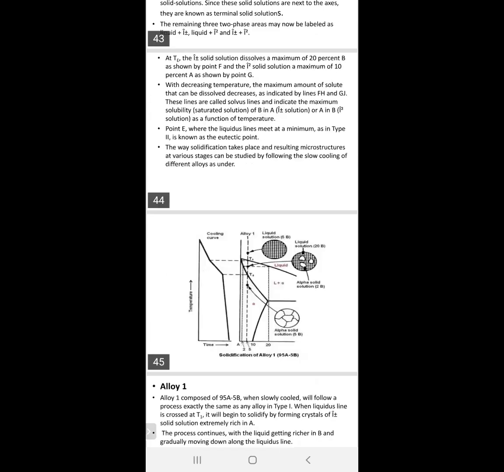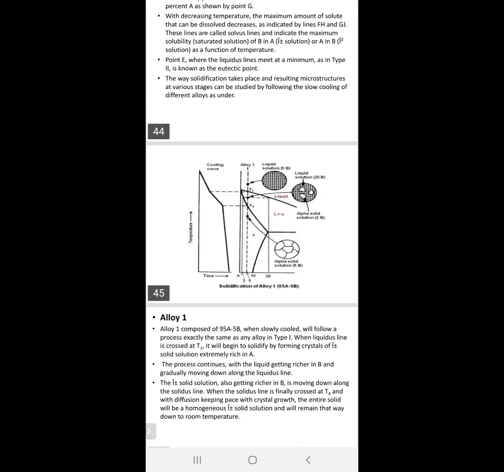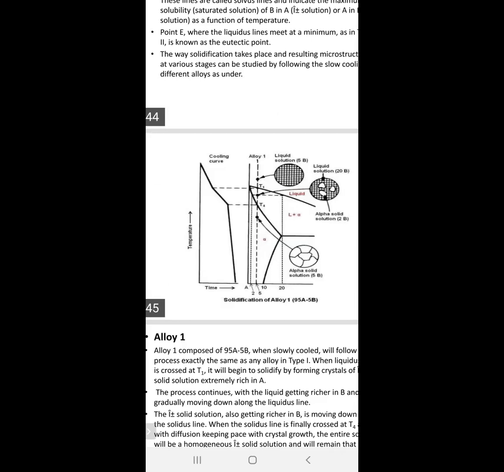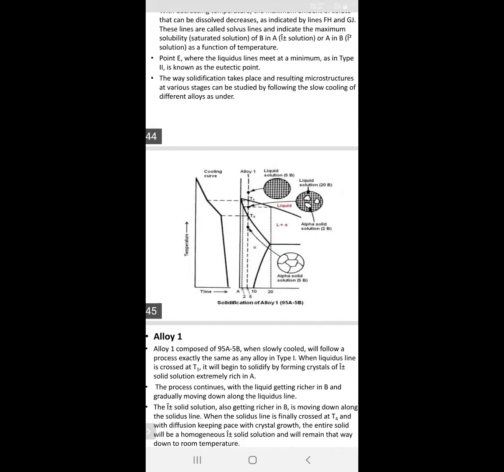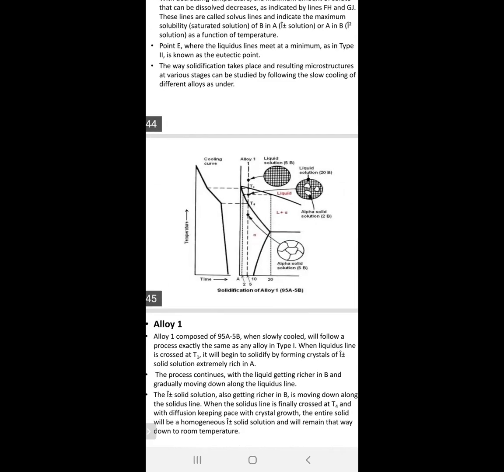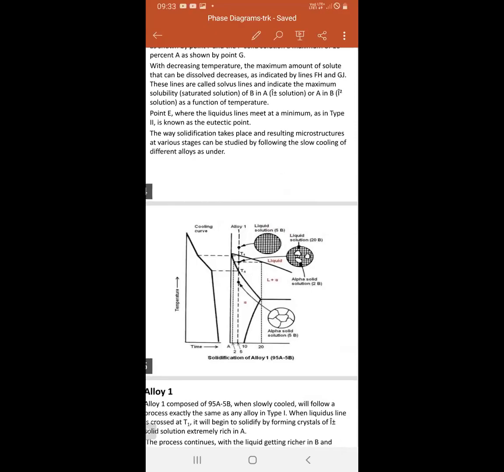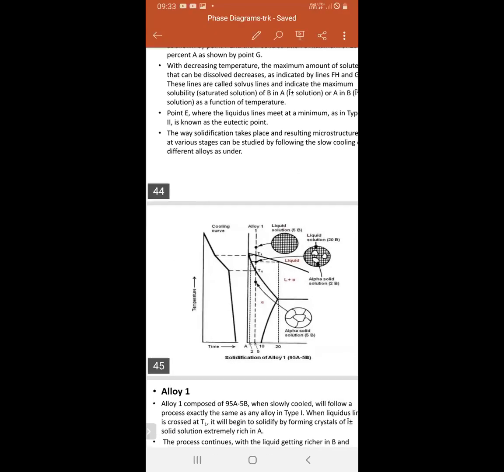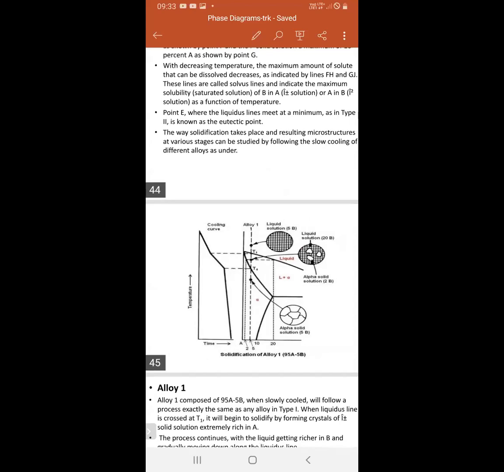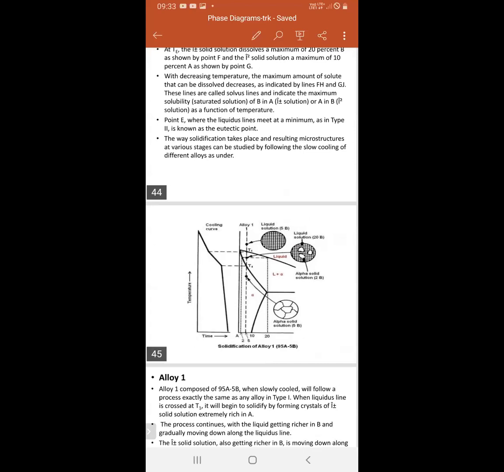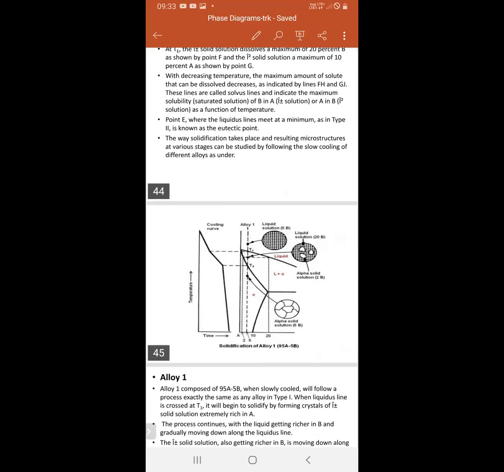Here I hope you are seeing that figure, Li1, at a point E, where the liquid lines meet at a minimum, as in type 2. It is known as the eutectic point. The way solidification takes place and the resulting microstructures at various stages can be studied by following slow cooling of different alloys as under.